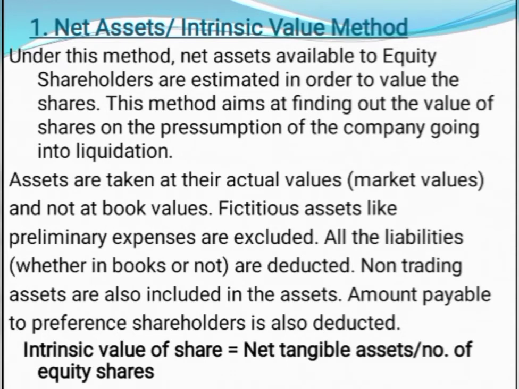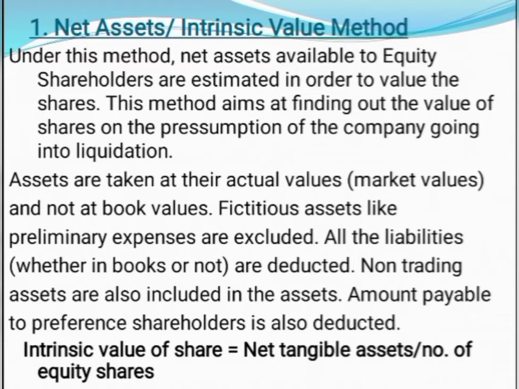While calculating the net asset available, we first write all the assets available with the company. This is similar to the second method of valuation of goodwill, where, while calculating the capital employed, we write all the assets at their market value and then deduct the liabilities. The same way here, but with a little change.